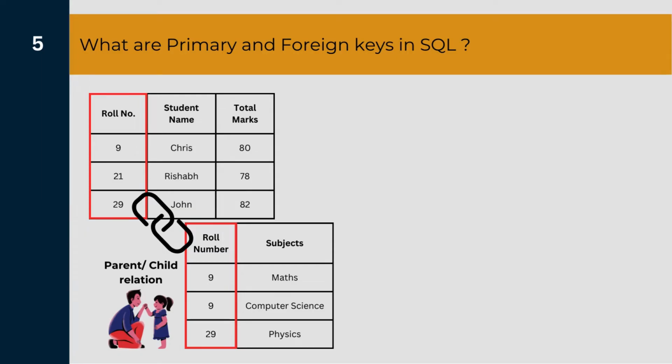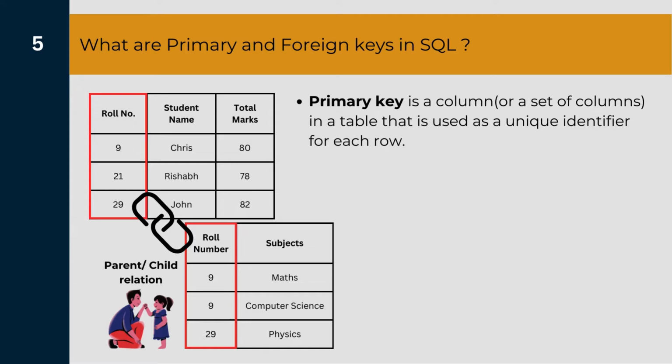Now once we have this knowledge, let us look at the definitions of primary and foreign keys. A primary key is a column or a set of columns in a table that is used as a unique identifier for each row.